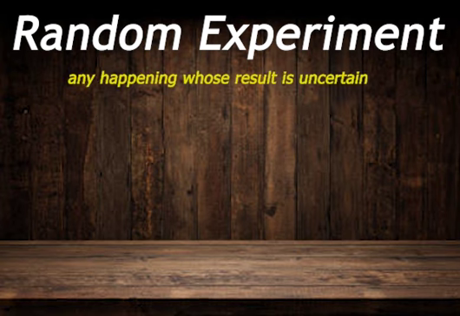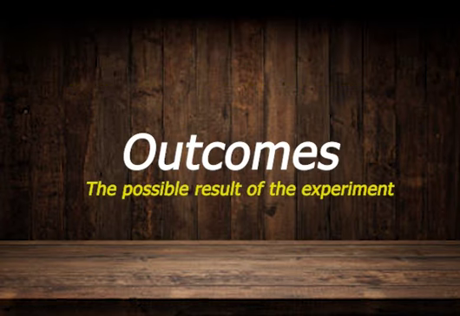What is a random experiment? It is any happening whose result is uncertain. First of all, the result of a random experiment is unknown, so it is any action or any happening in probability. For example, as I told you before, tossing a coin is an action, or in other words, a random experiment. The next thing, outcomes. The possible result of the experiment is called outcomes. There are lots of results in the case of a random experiment, so the results are called outcomes.